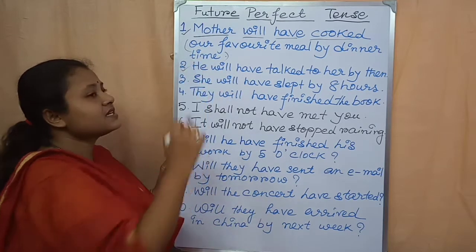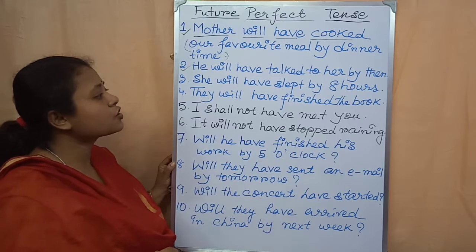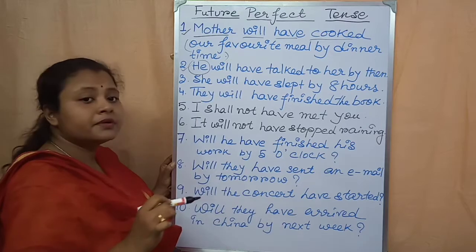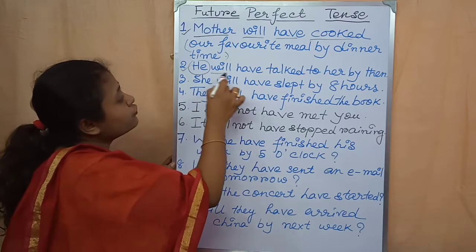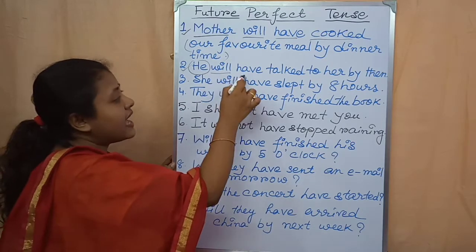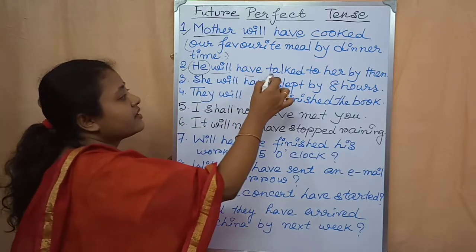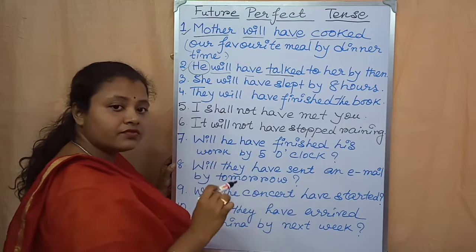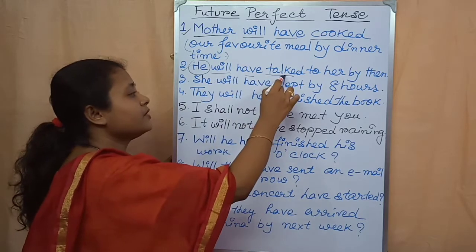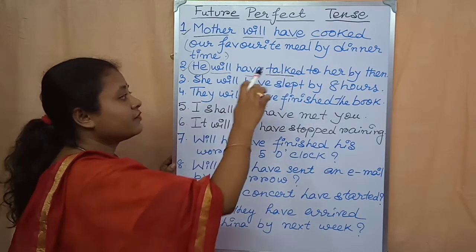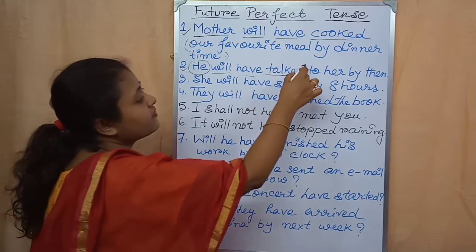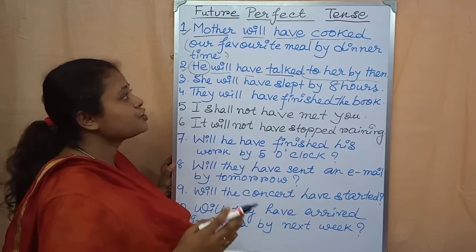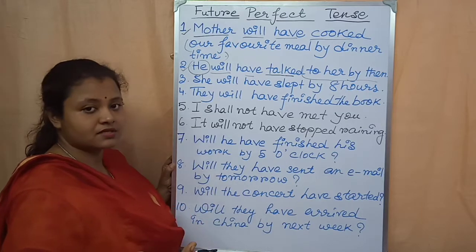Now come to the second sentence. He will have talked to her by then. He is the third person. After that I have written will, then have, then the third form of the main verb. Talk is the main verb, and the third form of talk is talked. Then the rest of the sentence. It is an example of future perfect tense in an assertive sentence.